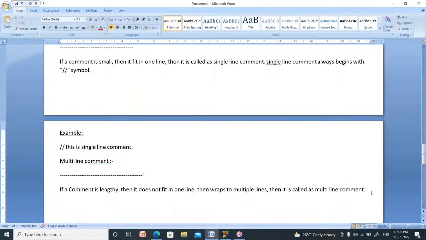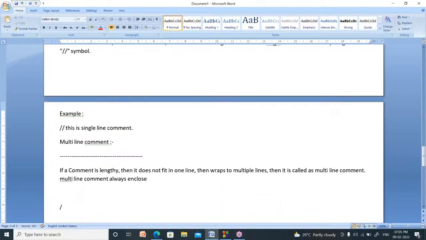A multi-line comment is always enclosed within symbols. You start a multi-line comment with slash and star. After writing the comment, you close it using star and slash. So it is always enclosed within slash-star and star-slash.